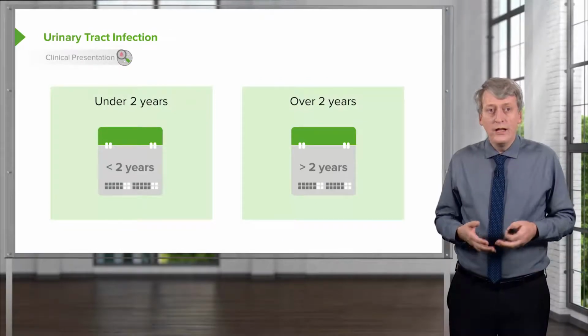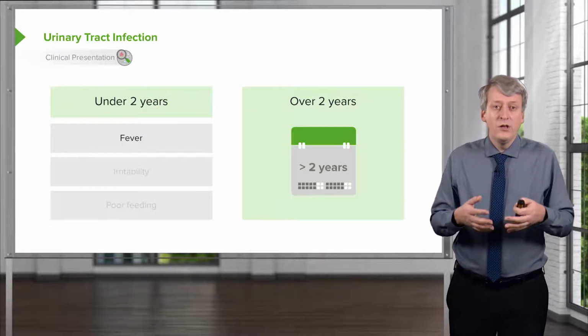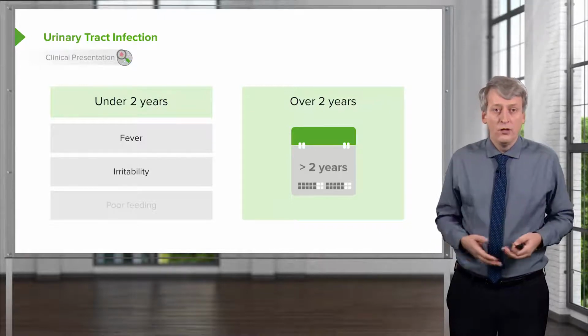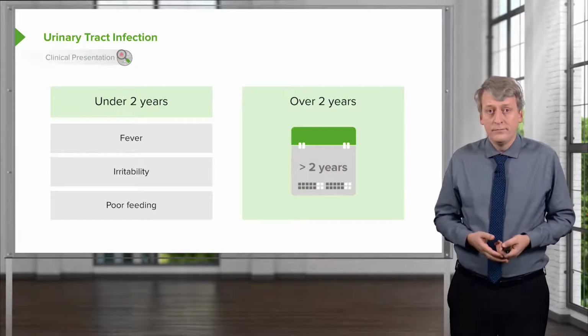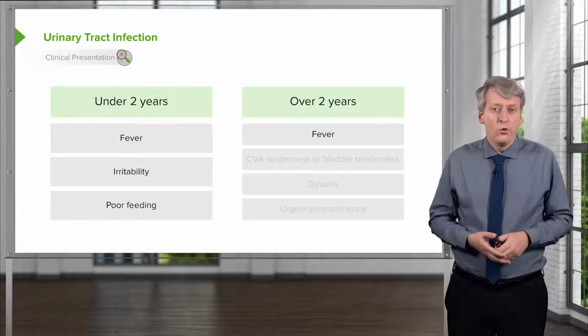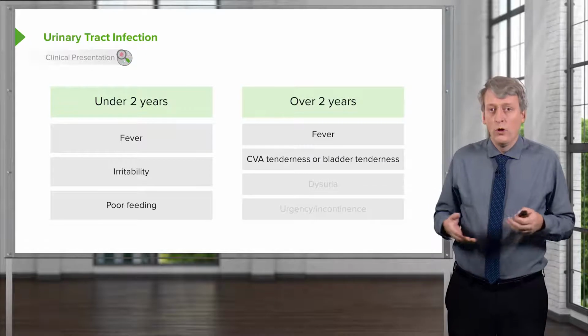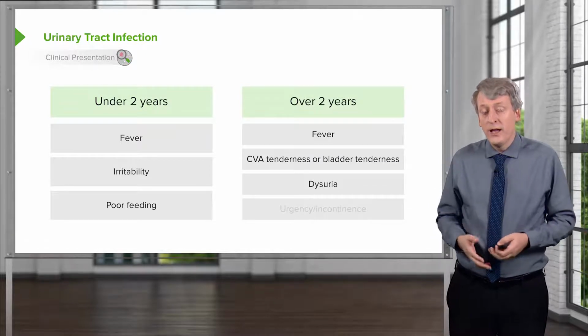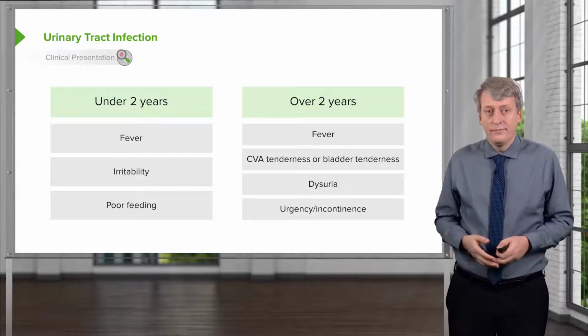In general, in infants under 2 years of age, they will present with relatively nonspecific findings: fever, irritability, and poor feeding, sometimes vomiting. Over 2 years of age, you're more likely to get a good story for it. They'll have the fever, but they may have CVA tenderness or bladder tenderness. They may complain of dysuria, and they often have urgency or incontinence.